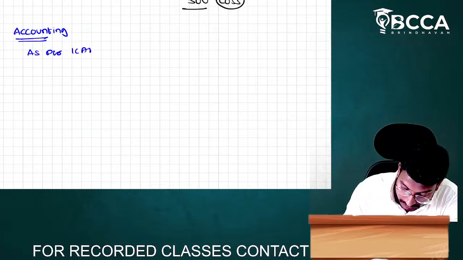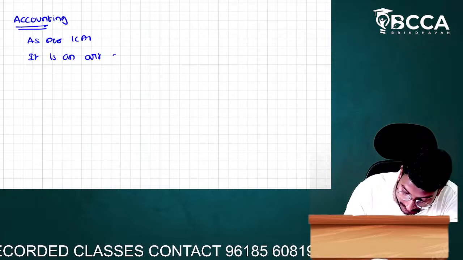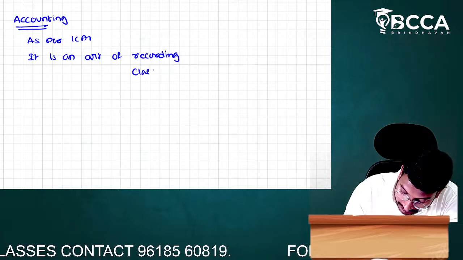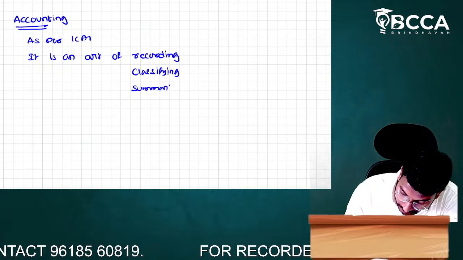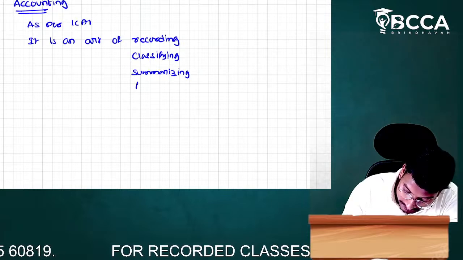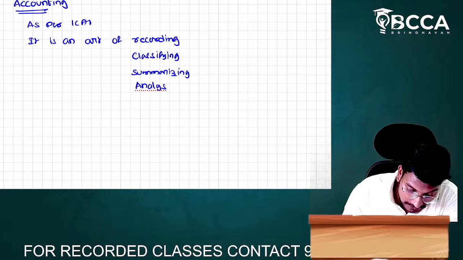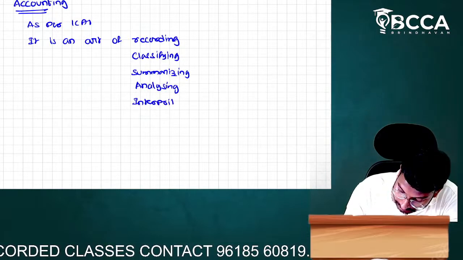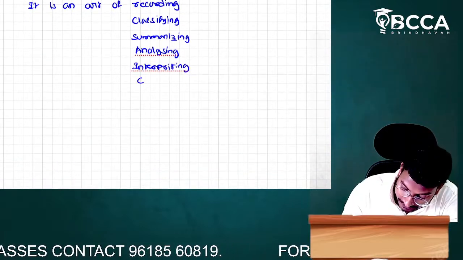As per ICAI, accounting is an art of recording, classifying, summarizing, analyzing, interpreting, and then communicating to the end user.